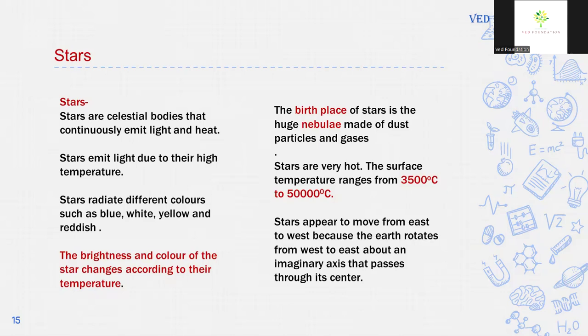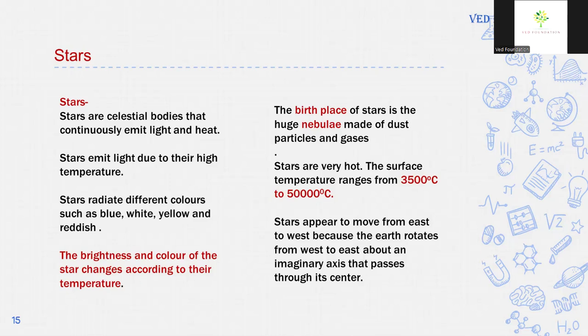Stars. Stars are celestial bodies that continuously emit light and heat. Stars emit light due to their high temperature. Stars radiate different colors such as blue, white, yellow, and reddish. The different colors of stars depend on their temperature. The brightness and color of a star change according to its temperature.